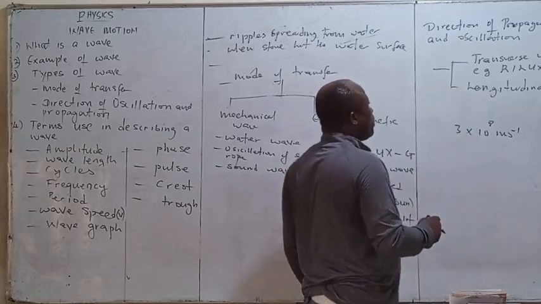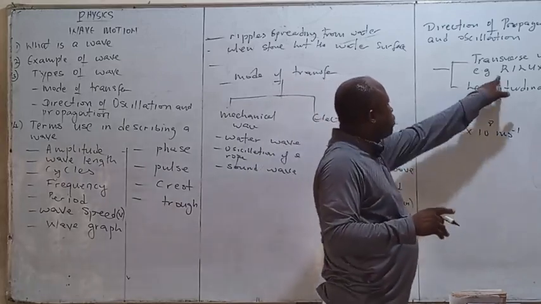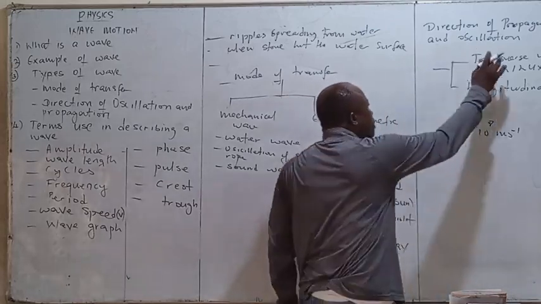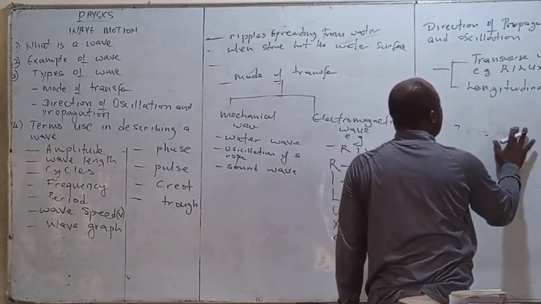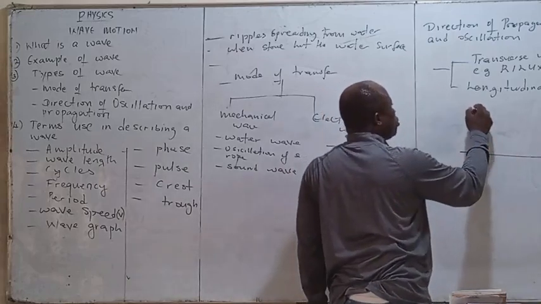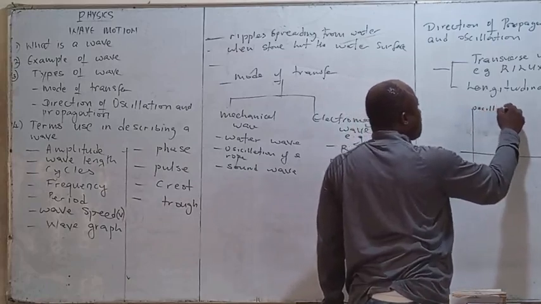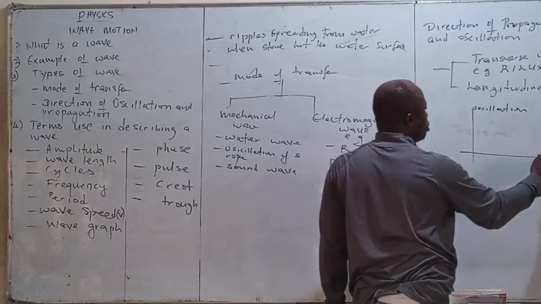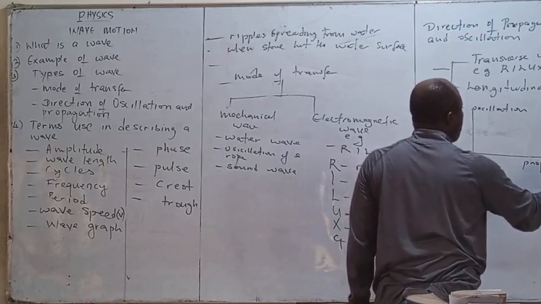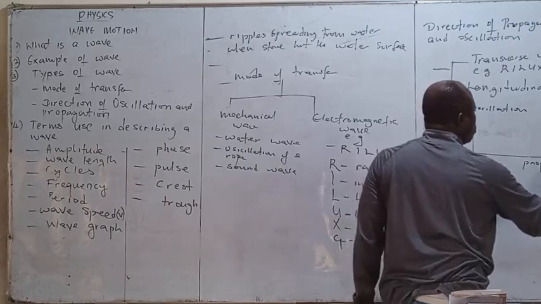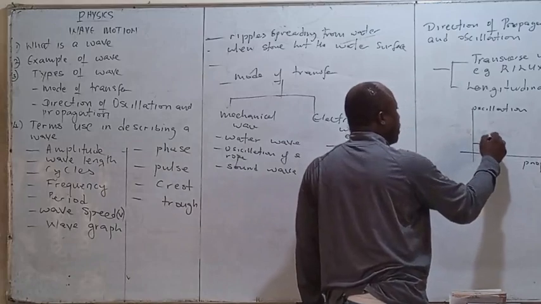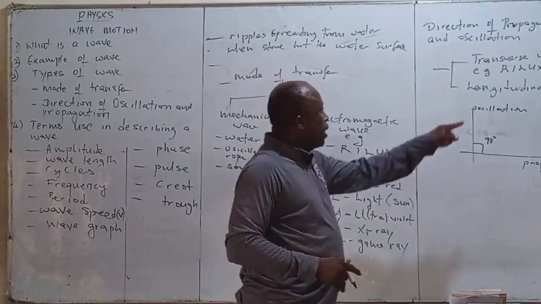Then we'll go to longitudinal wave. But before we go to longitudinal wave, there's something we need to describe about transverse wave. Recall we said direction of propagation and what? Oscillation. In transverse wave, the oscillation is perpendicular to propagation. What does perpendicular mean? It means 90 degrees. So that's for transverse wave.